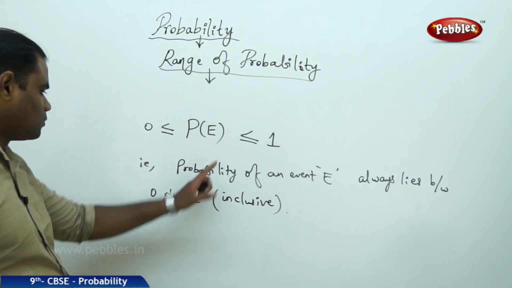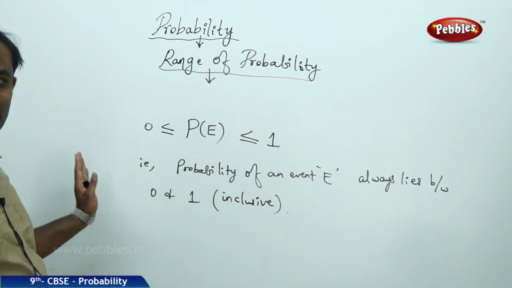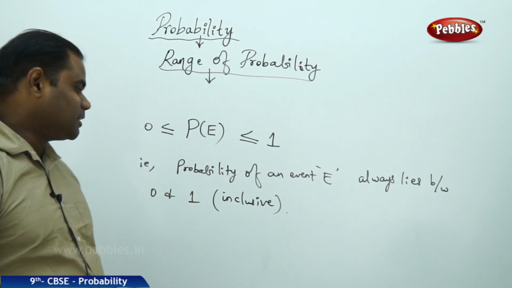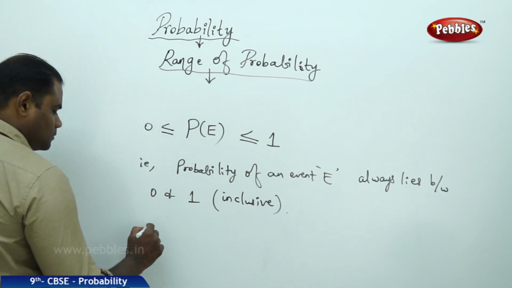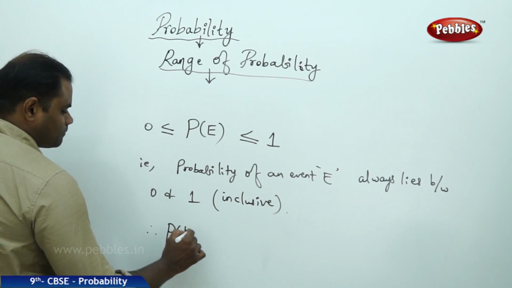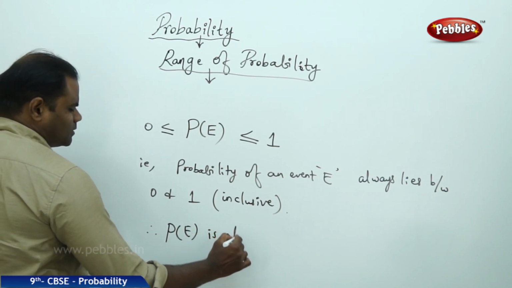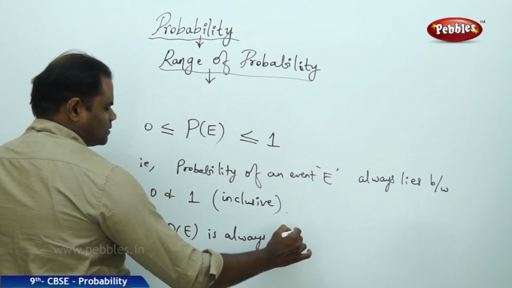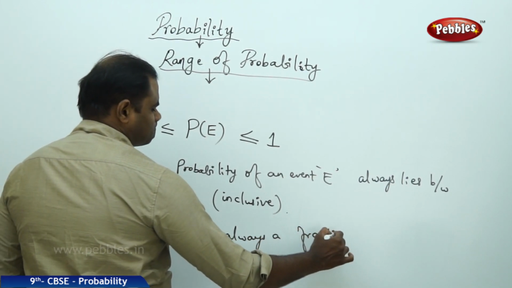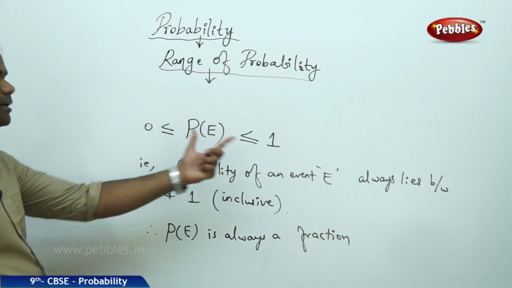But it cannot cross 1 on the right, cannot cross 0 on the left, which clearly makes me understand that, therefore, probability is always a fraction, except when it is at the endpoints 0 and 1.